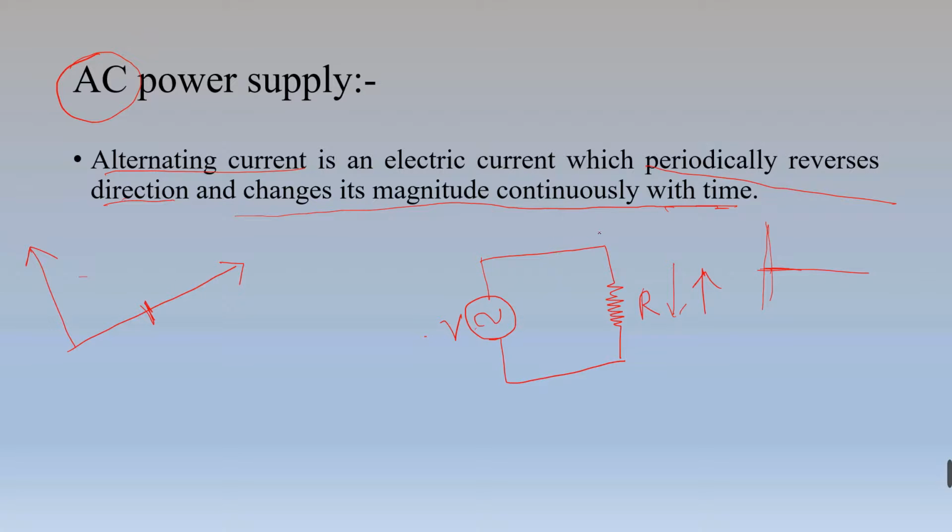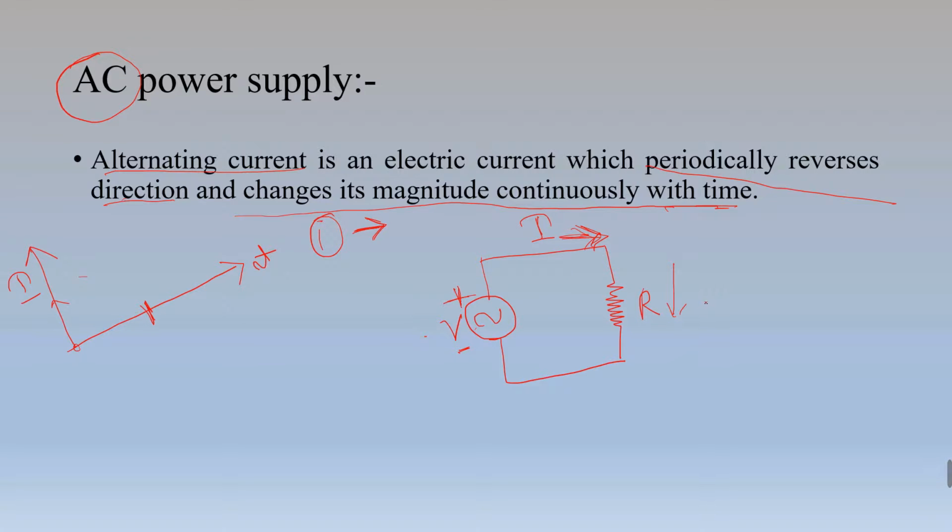First understand for this direction. So this is positive, this is negative. Forget about the reverse. In this situation, what is the positive terminal? Here. So current will flow from this direction. This is the first case. This is the direction of current I am drawing. Periodically reverses its direction and changes its magnitude.